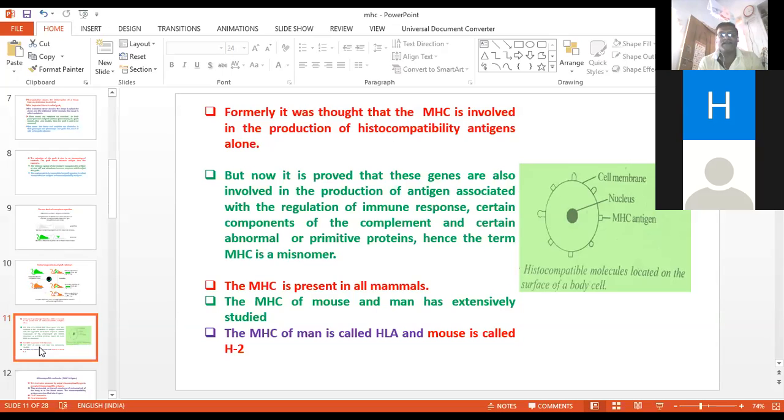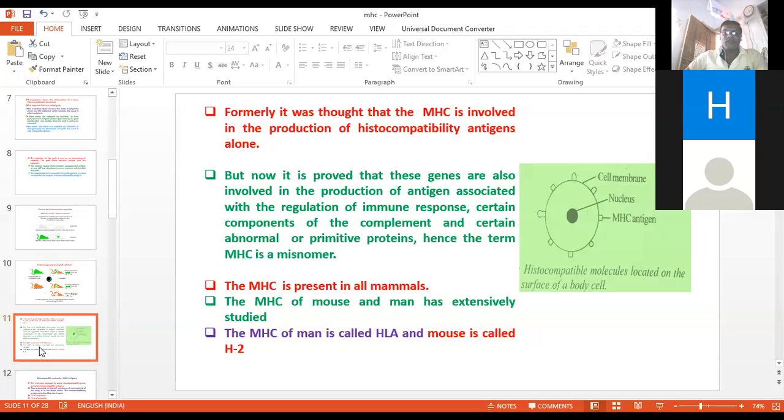But present studies have proved that these genes are also involved in the production of antigens associated with the regulation of immune response, certain complement components, and certain abnormal or primitive proteins, and hence the term is a misnomer.